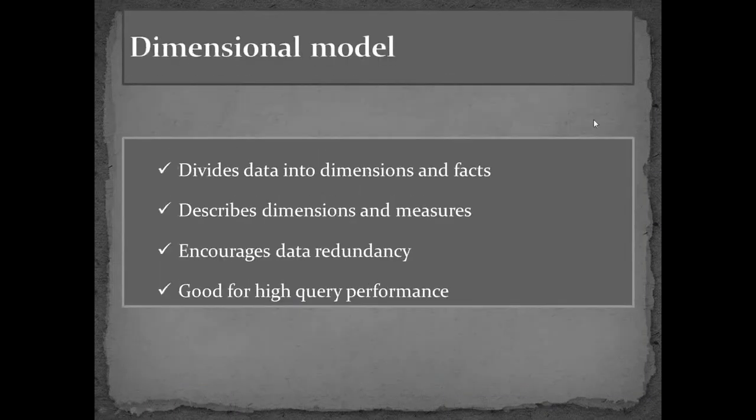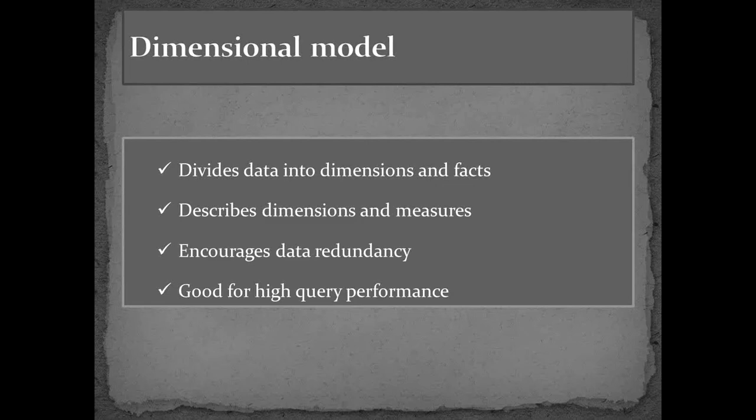Next is the dimensional model. What do we mean by dimensional model? If you have a clear understanding of the normalization concept in databases, earlier we used to have normalized models, right? ER models, entity relationship diagrams we used to create. In data warehouse concepts we use the dimensional model. What it means is it will have the data divided into dimensions and facts. I'll be explaining these two things, which are very important to data warehouse concepts, in coming slides, okay? Currently just learn this, that yes, in dimensional model we have dimensions and we have facts.